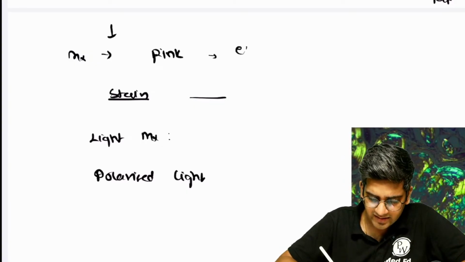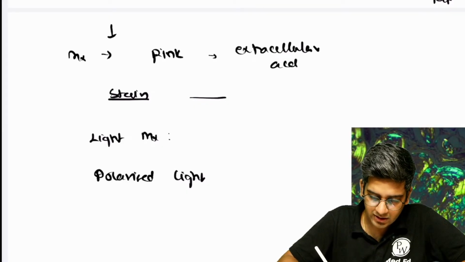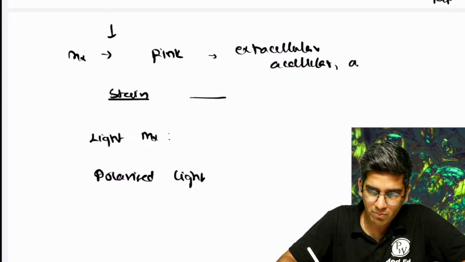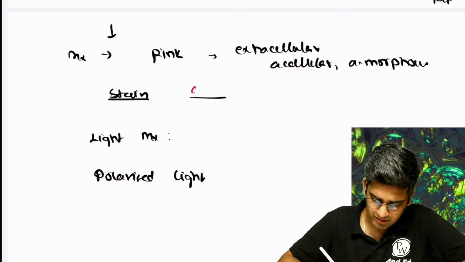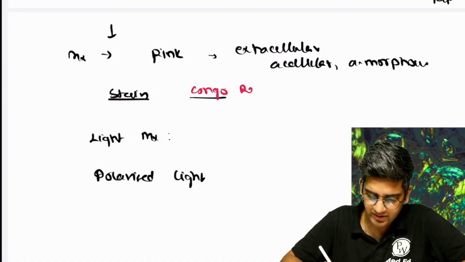It has to be extracellular. It has to be acellular. No particular shape, amorphous, right? Amorphous deposit. What's the stain? You shouldn't miss this, right? Congo red is the stain.